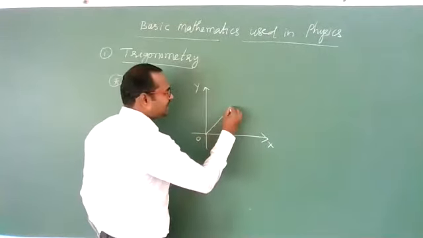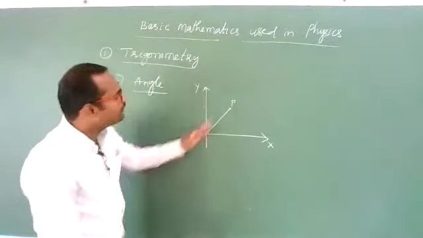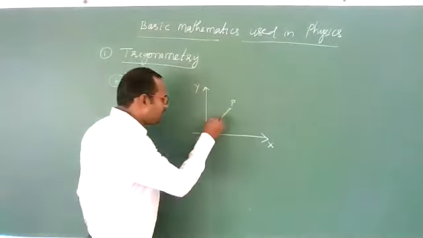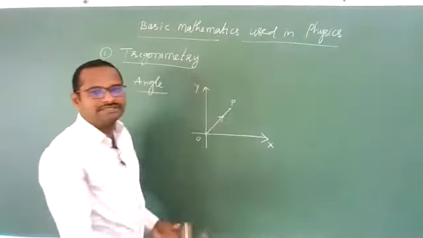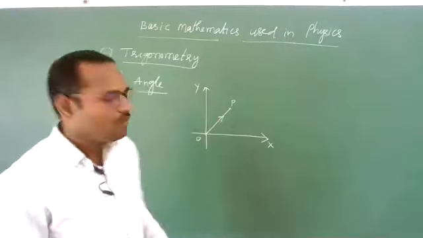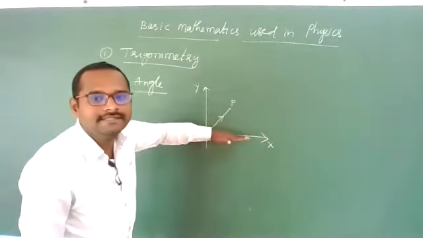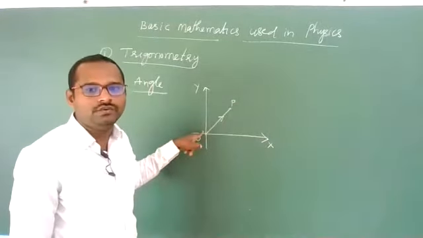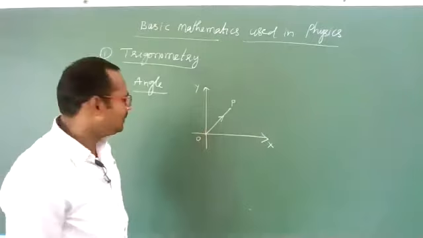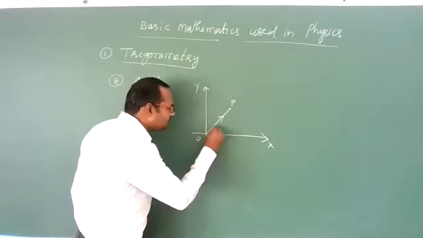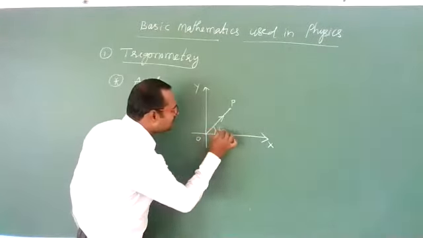Let us imagine that line is OP. OP is one line, or if you give it an arrow mark, you can call it a vector. OP vector is revolving around this point O. Now, how much has it revolved? That we will measure with angles.